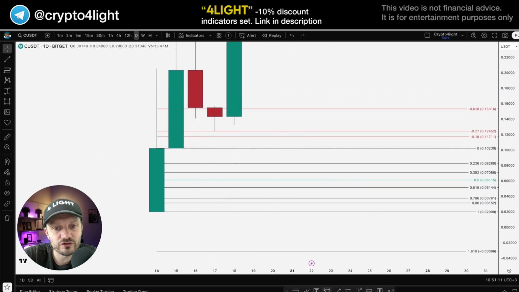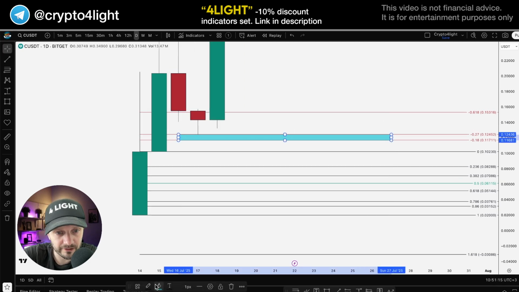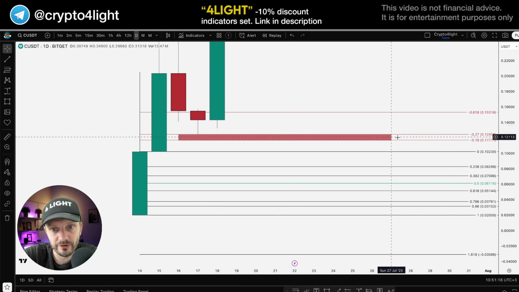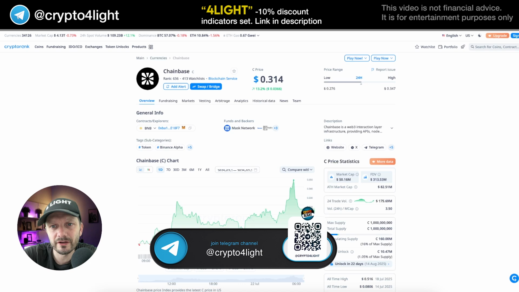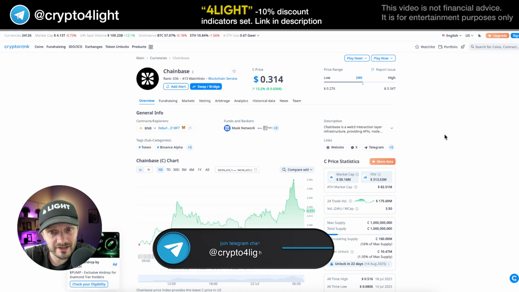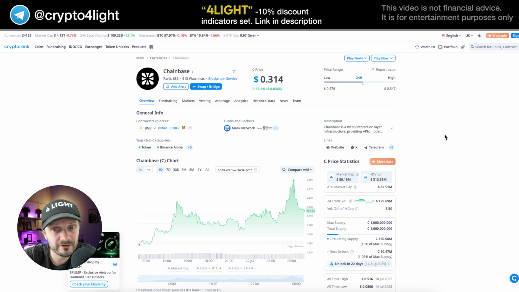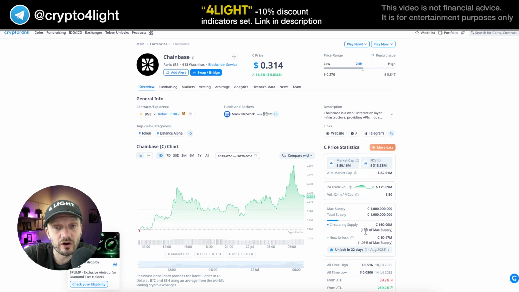This is playing out like support now, but usually this block plays like resistance. What is bad with this token? I like it, like many others, but there's a huge difference between the market capitalization and FDV. 50 million market capitalization at 31 cents now, and the FDV is 313 million. It's a crazy difference, like 6 times bigger FDV than market capitalization, and only 16% of tokens in circulating supply.